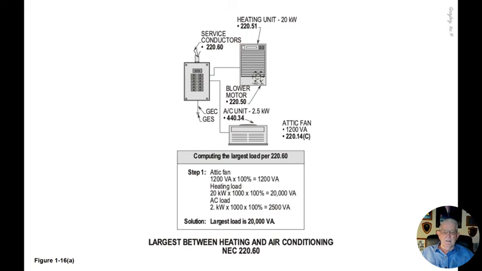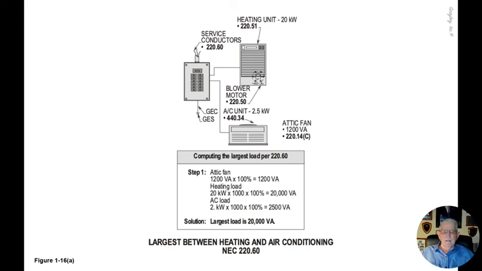1200 VA at 100%, we'd come up with 1200 VA, or you could tack 125% on it and come up with 1500 VA. The heating load is 20 kW times 1000 times 100%, equal 20,000. The AC unit would be naturally 2.5 kW times 1000 times 100%, 2500.